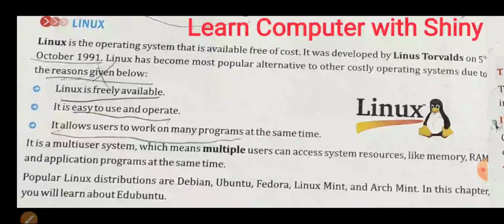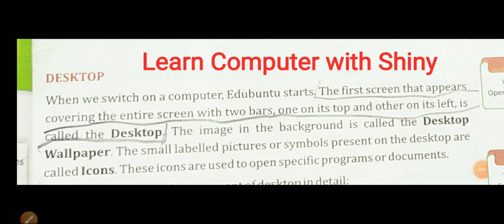Now let us learn about the components of Edubuntu. First is desktop. When we switch on a computer, Edubuntu starts. The first screen that appears covering the entire screen with two bars, one on the top and other on its left, is called desktop. The image in the background is called the desktop wallpaper. The small labeled pictures or symbols present on the desktop are called icons. These icons are used to open specific programs or documents.